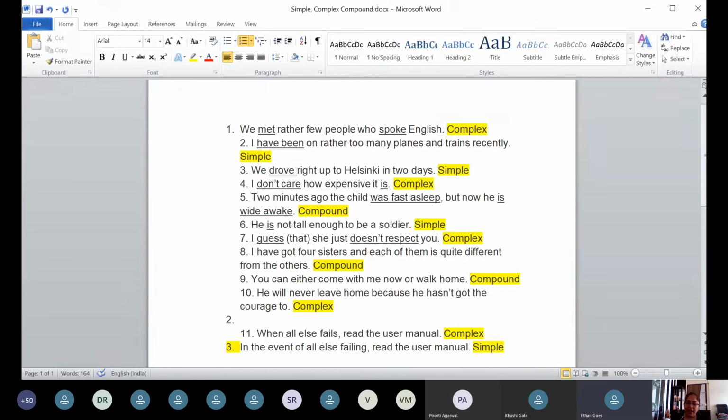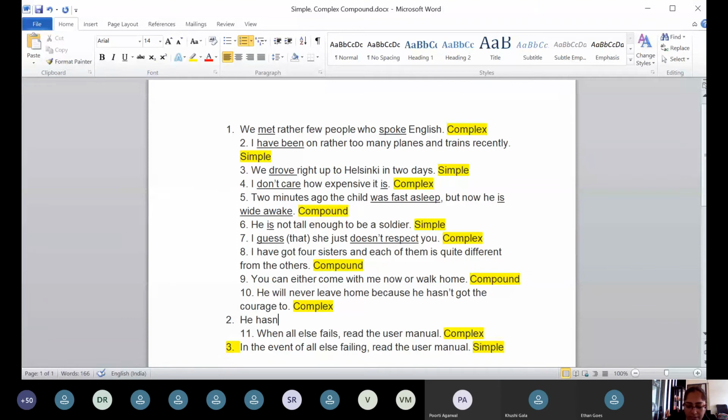Okay. Or we can keep it as you said, he hasn't got the courage and so he will never leave home. Correct? Your answer is right.